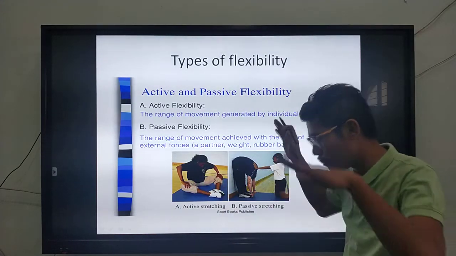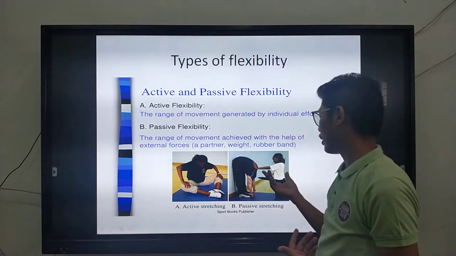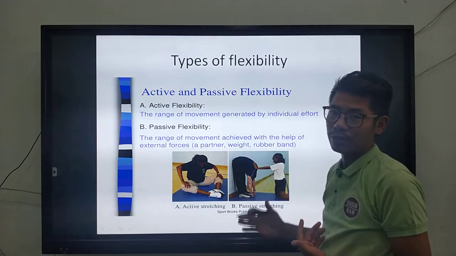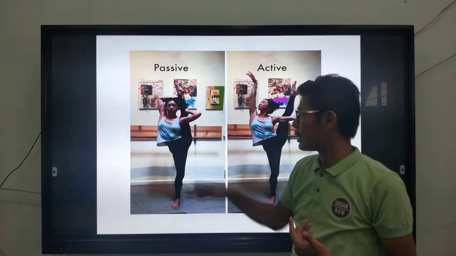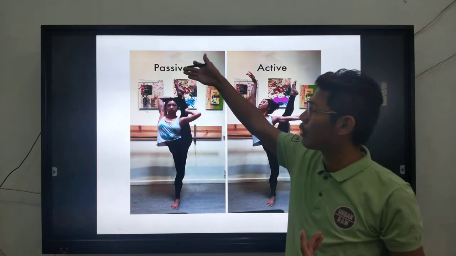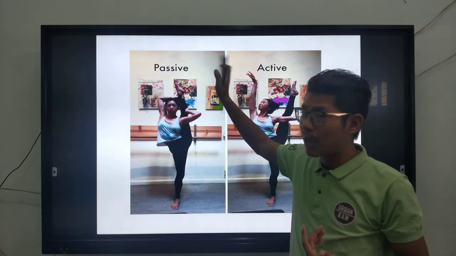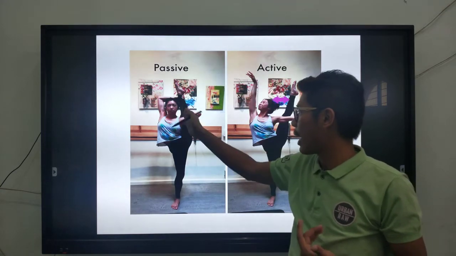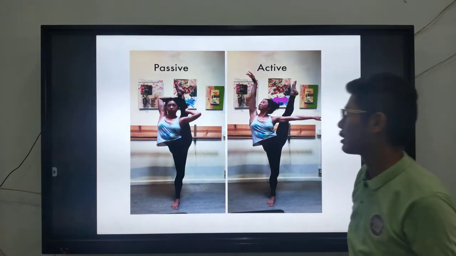In this case also, to bend down, he cannot do it by himself, so he's taking the help of an instructor. That is called passive flexibility. Also, I would like to use one more example. In this example, this is called passive flexibility because to stretch her legs upward, she's taking the help or support of the hand. That's why you call it passive flexibility.